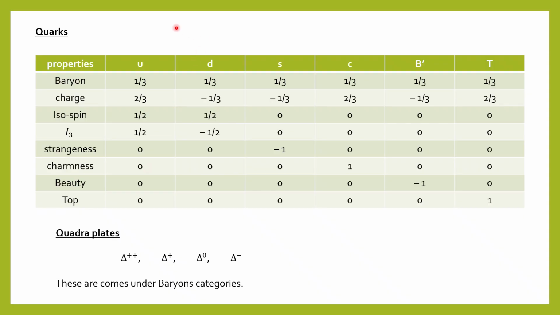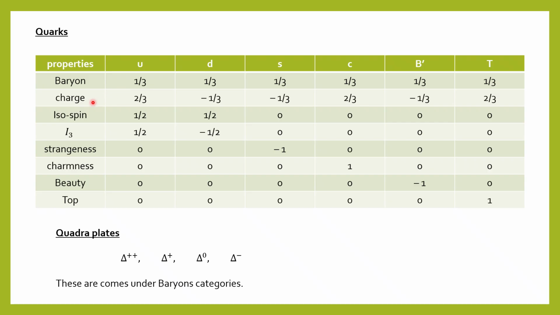Then the properties. We have six different quarks, so now let's discuss their properties: the baryon number, charge, isospin, I3, strangeness, charmness, beauty and top. First of all, we'll discuss the up quark. Remember one thing: the baryon number for all the quarks, up, down, strange, charm, beauty, top, is 1 by 3.